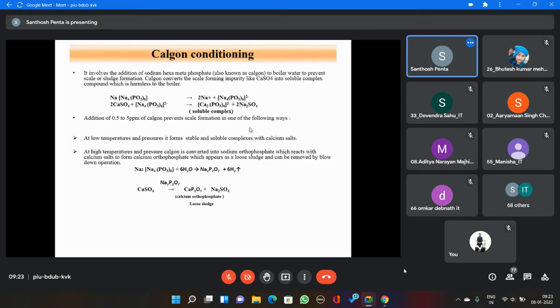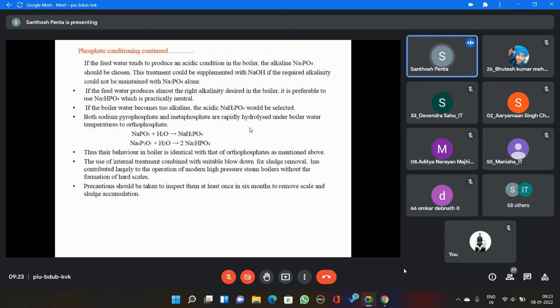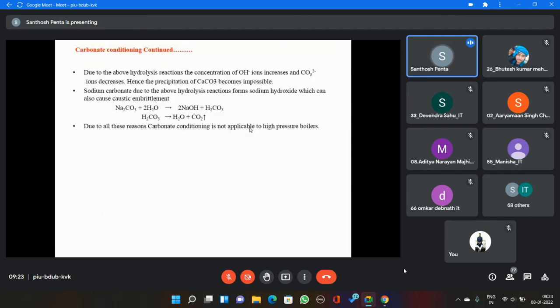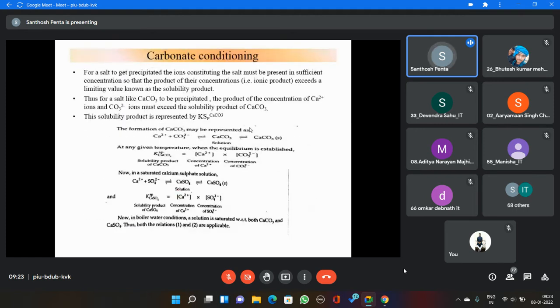Uh, okay, Kalgan conditioning. Here what happened? If I share this, then movement of the slides are very difficult. They are not moving at all. Huh. See here what is happening.